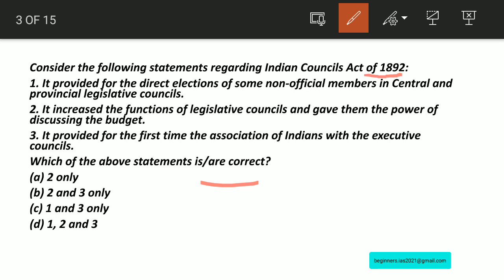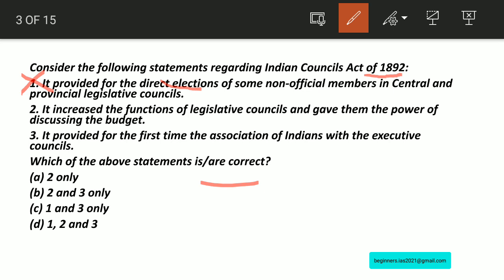Let us analyze the statements. One has to note that we have to identify the correct statement from the given options. If you take statement number 1, this statement is wrong. Why is it wrong? Let us see. Kindly note down, it provided for the nomination, not election, of some non-official members in the central and provincial legislative councils. Only nominations, not elections. Therefore, this statement is wrong.